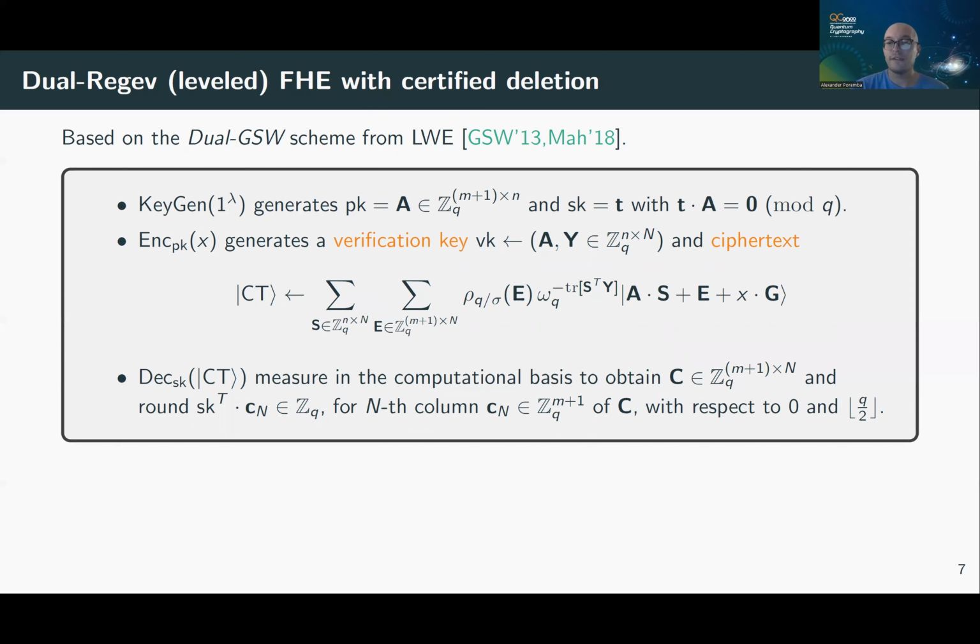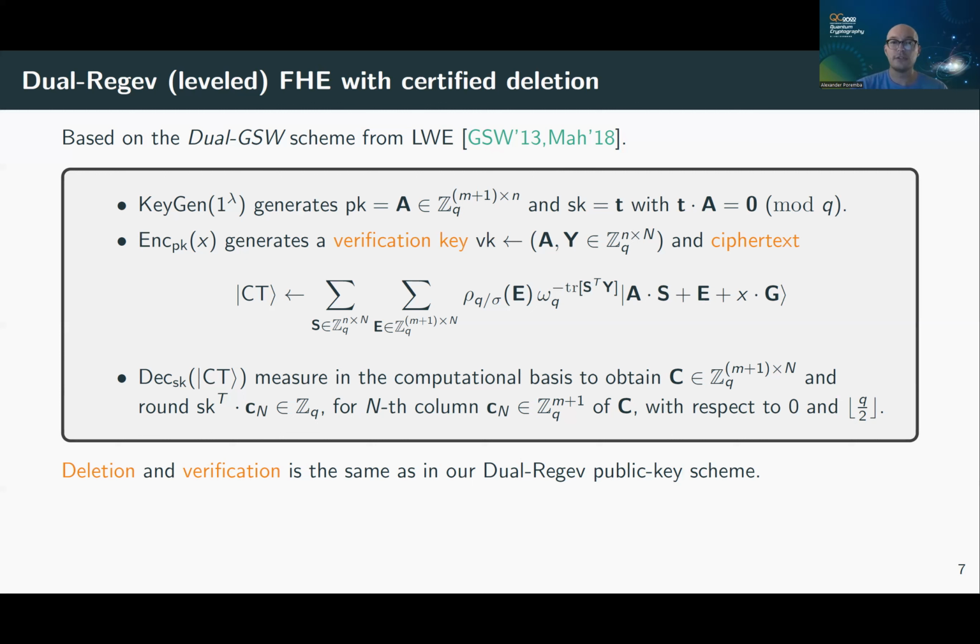We can delete and verify exactly as before. We can just measure in the Fourier basis, which will give us many solutions to certain ISIS problems specified by A and some vectors Y. And we can also do homomorphic operations because this is exactly the dual GSW scheme. So we can apply homomorphic NAND gates in superposition, essentially. And the NAND gate is universal for classical computation. So we can essentially obtain a leveled FHE scheme this way.